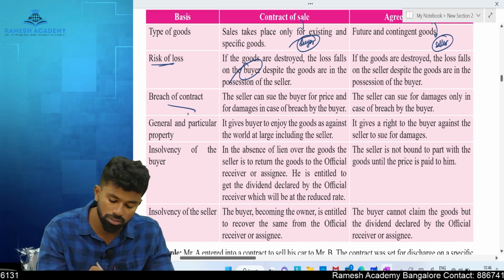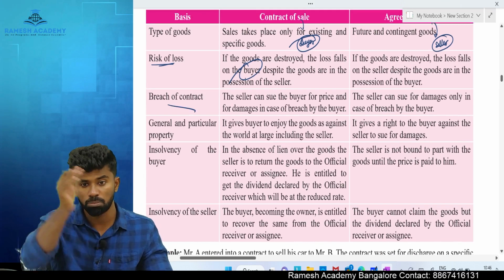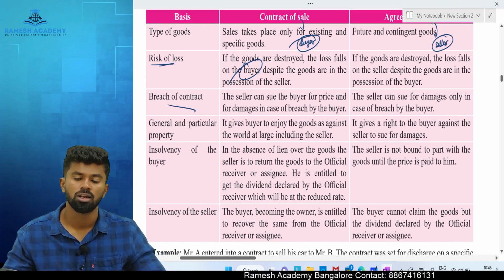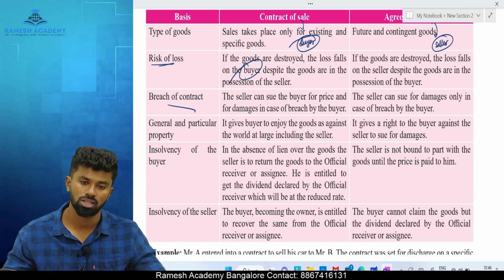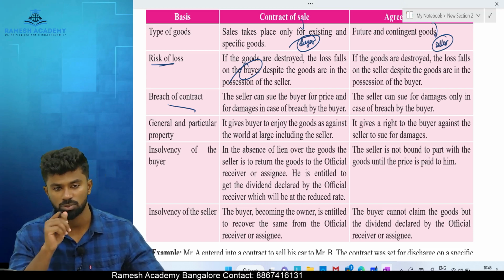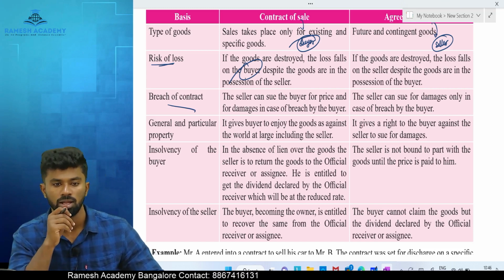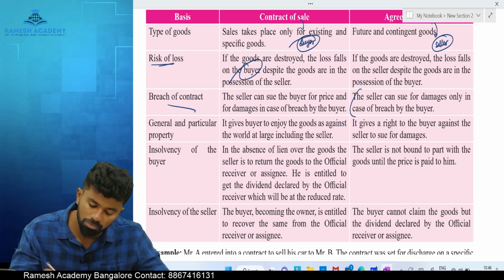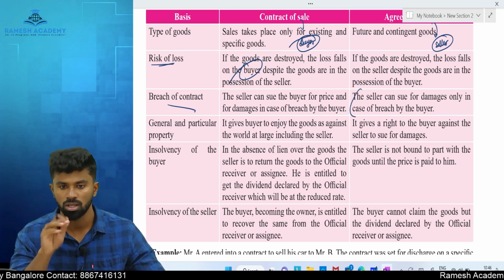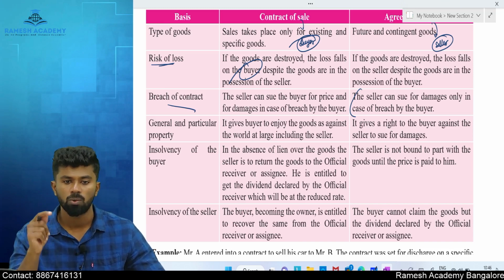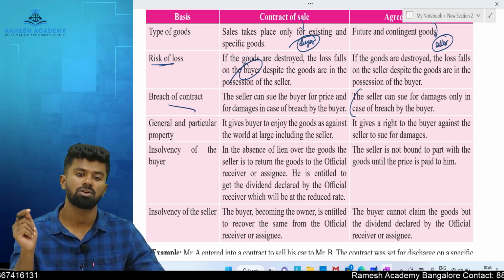Breach of contract. If the buyer breached the contract, meaning he purchased the goods but is not making the payment, now the seller can sue for what? The price, because ownership is already transferred to the buyer. But in case of agreement to sell, ownership is not transferred. The seller still has the goods and can resell them to somebody.